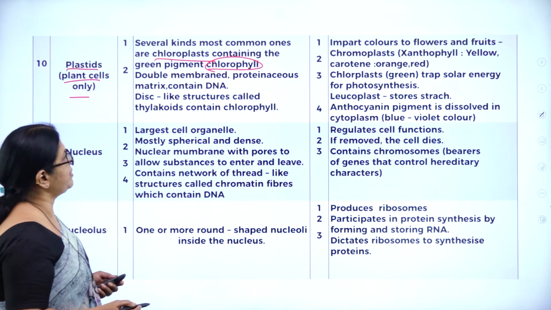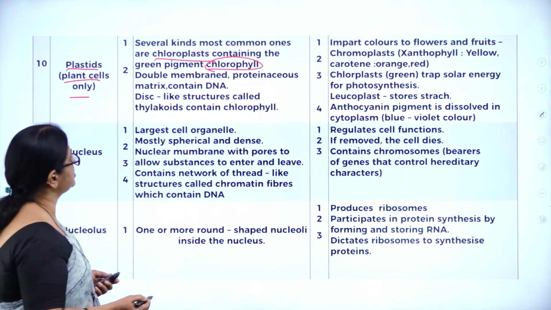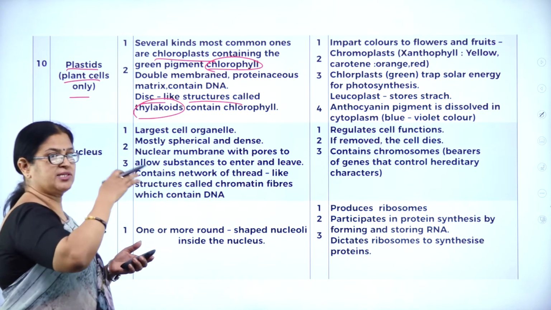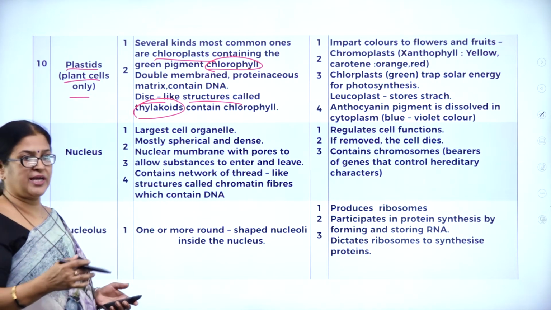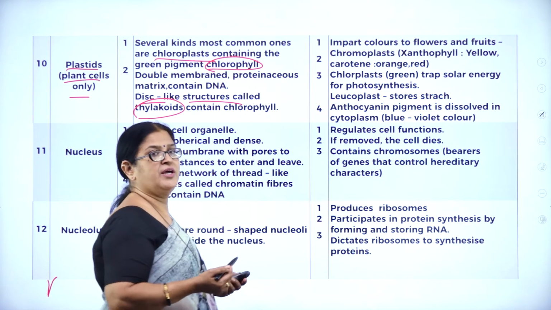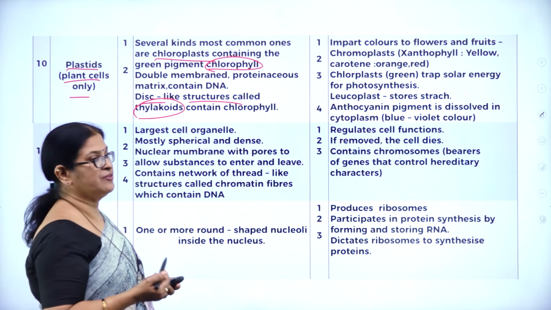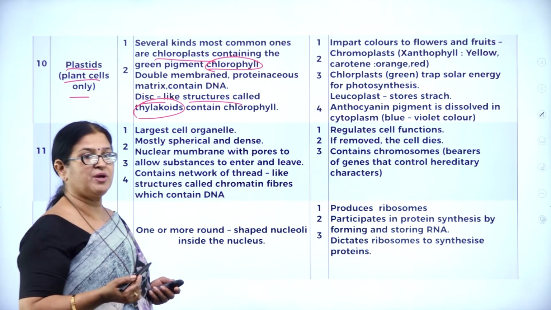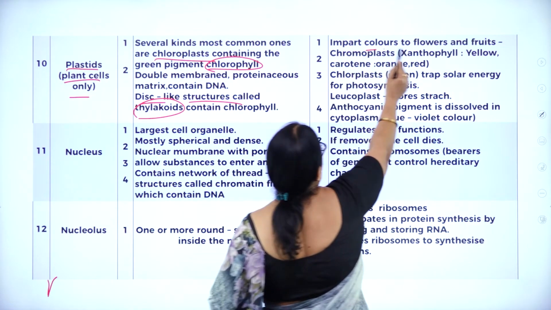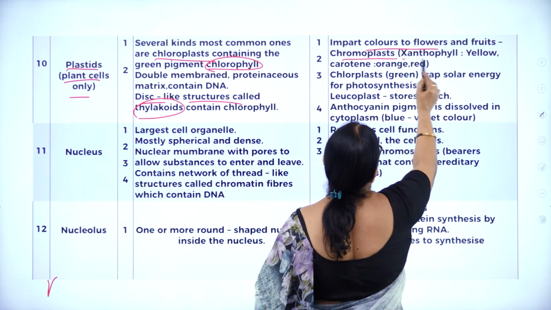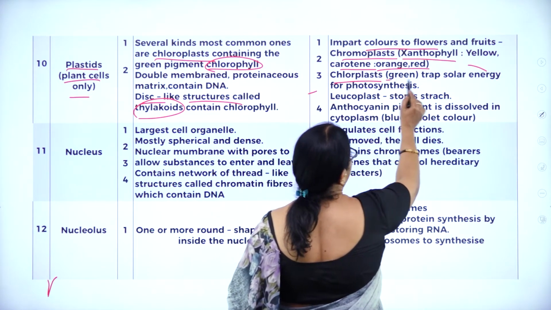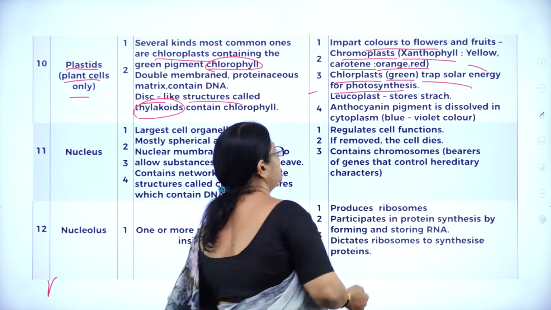Chloroplast has a double membrane and a proteinaceous matrix containing DNA. The disc-like structures piled up one above the other are called thylakoids, and they contain chlorophyll. As you know, most of the flowers, leaves and fruits are colored, and it is all because of these chromopigments. So what do they impart? Color to the flowers and fruits, particularly the chromoplasts like xanthophyll yellow, carotene orange and red. Chloroplast is green and traps solar energy for photosynthesis.